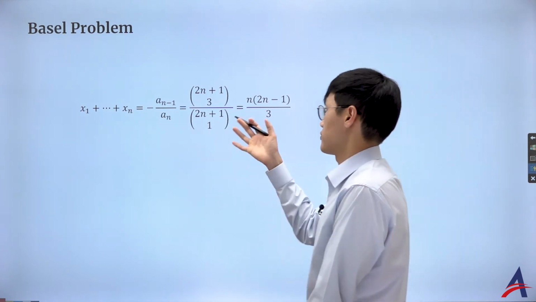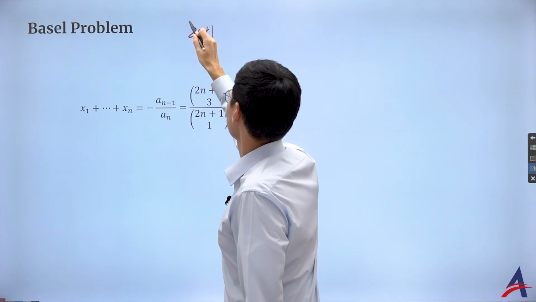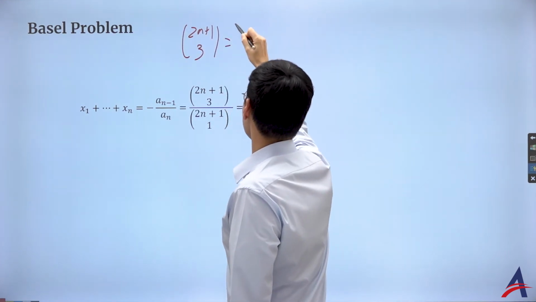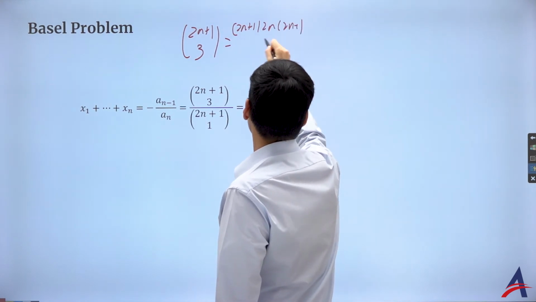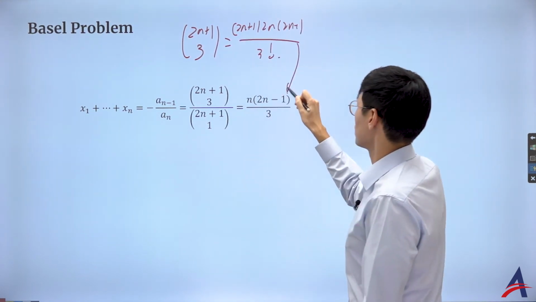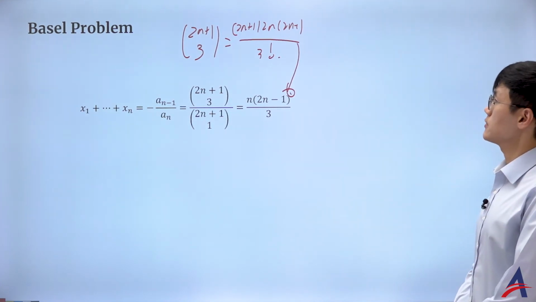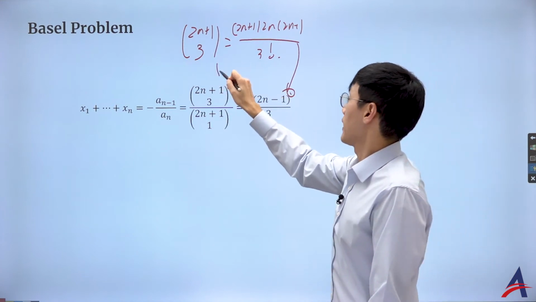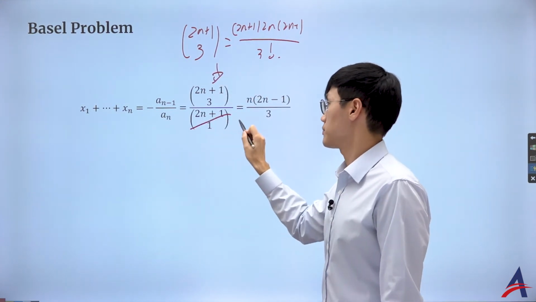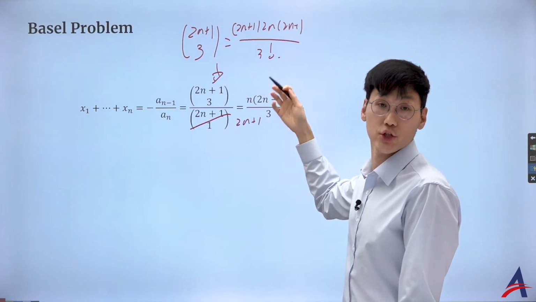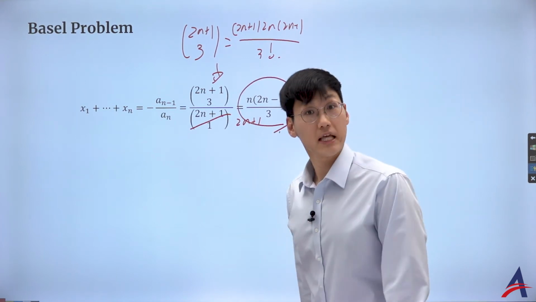And you can just use the binomial coefficient, right? So the 2n plus 1, my friend, choose 3. It's going to reduce 3 many times. So 2n plus 1, 2n, 2n minus 1 over 3 factorial for the numerator. I hope this expansion is very trivial for you, okay? And then obviously, 2n plus 1 choose 1 is simply 2n plus 1, so the denominator will be simply 2n plus 1. So if you do the cancellation with the 3 factorial being 6, you have the right-hand side. So that's good. That's very neat.